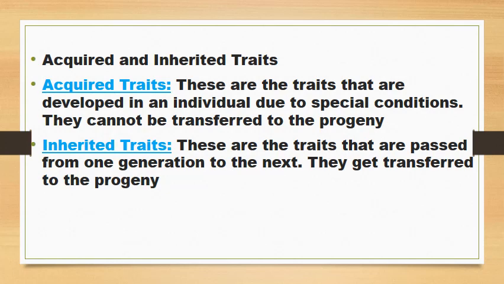Acquired and inherited traits. Acquired traits are the traits that are developed in an individual due to special conditions. They cannot be transferred to the progeny. Inherited traits are the traits that are passed from one generation to the next. They get transferred to the progeny.